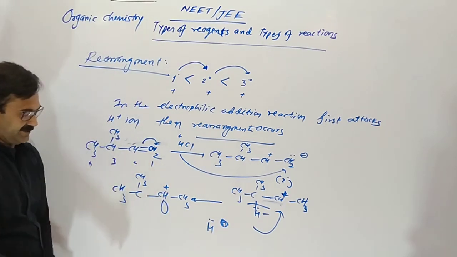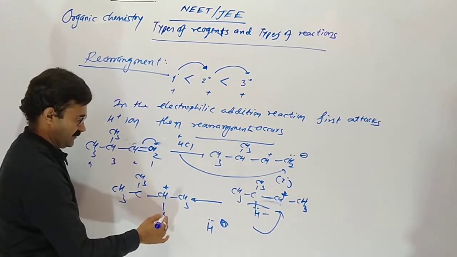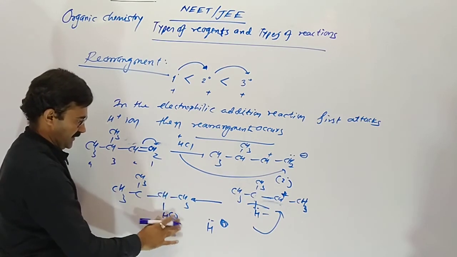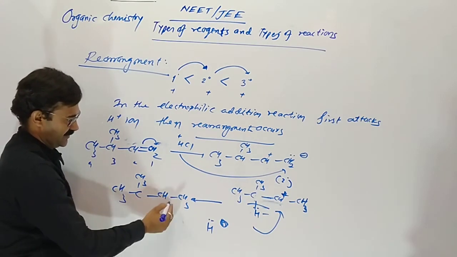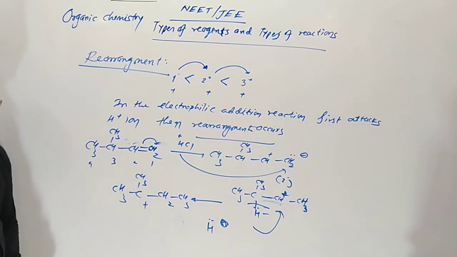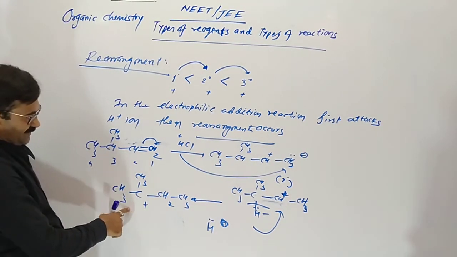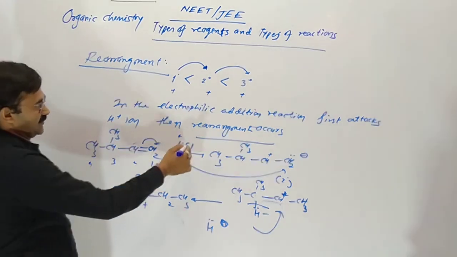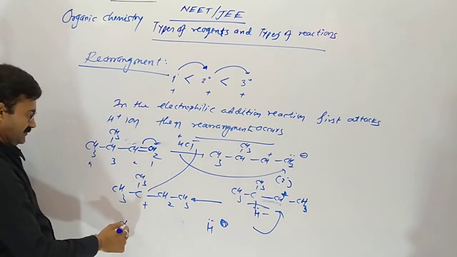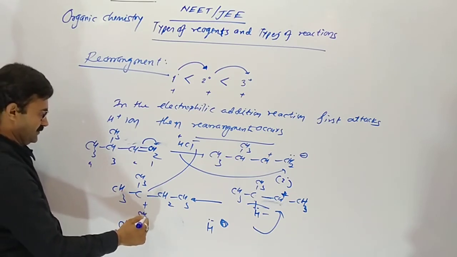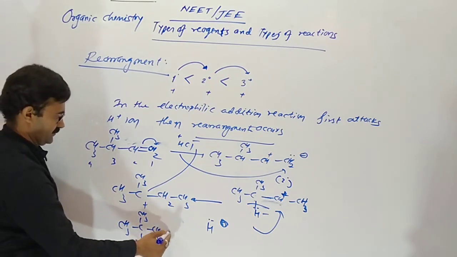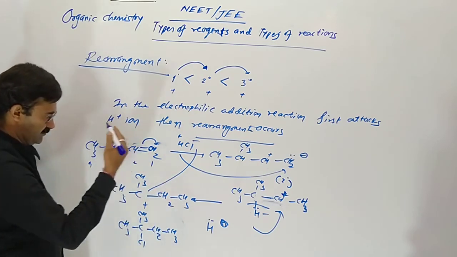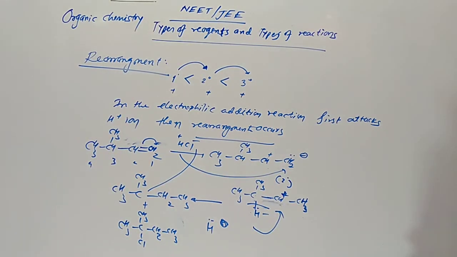The empty orbital of this carbon combines there, and the positive charge cuts off. So CH2. And now the tertiary carbocation is there, so no need of shifting. So chloride attacks there and it gives 2-chloro-2-methylbutane as our product.